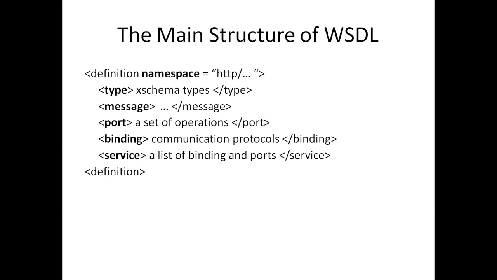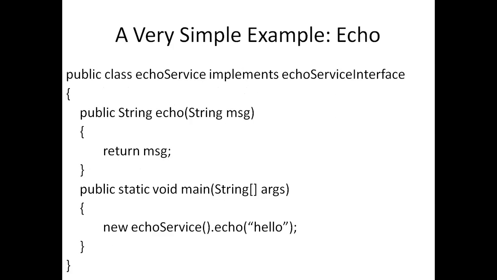Fourth is the port, a set of operations. In port we will define the name of the web services which has to be invoked and which has to be executed. And binding is the communication protocol, it will display the communication protocol. The binding will define all the communication protocols, and service lists the bindings and ports also. So these are five different components of the WSDL program structure. And first of all, we have to define the namespace.